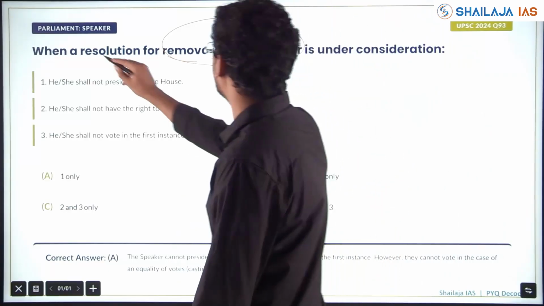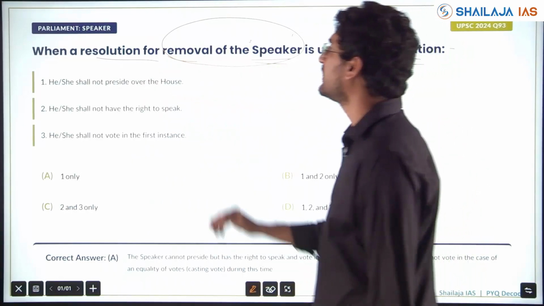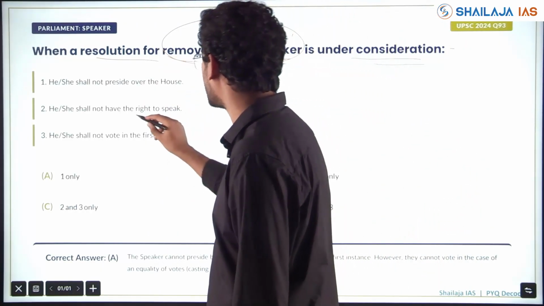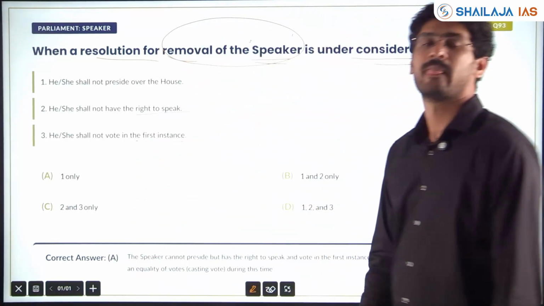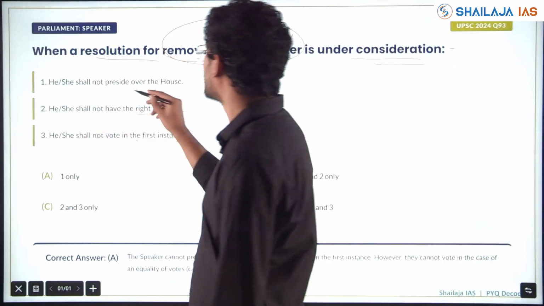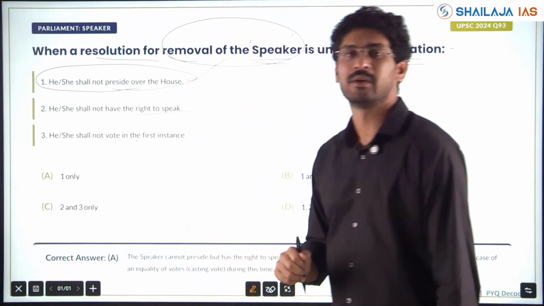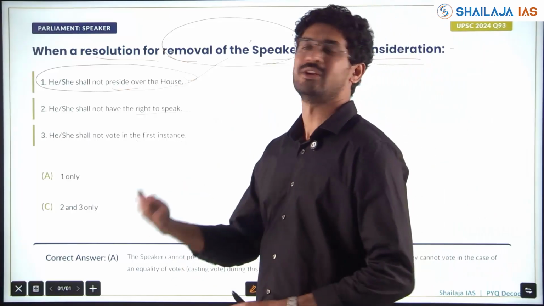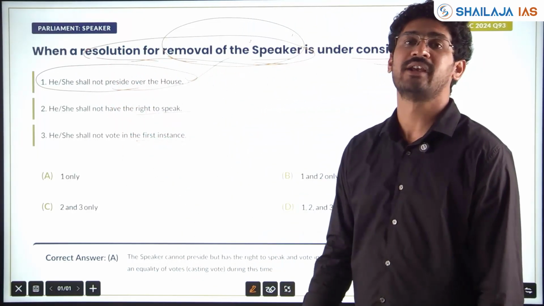When a resolution for removal of the Speaker is under consideration in the House, he or she shall not preside over the House. He or she shall not have the right to speak. He or she shall not vote in the first instance. So, what is the right answer? He or she shall not preside over the House. The Speaker will not take the chair, because you cannot be the judge of your own case. What if you could block the resolution?